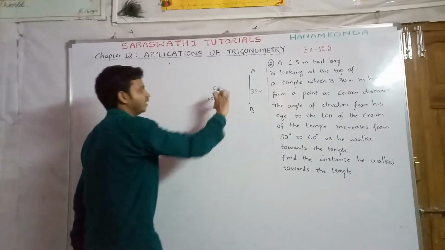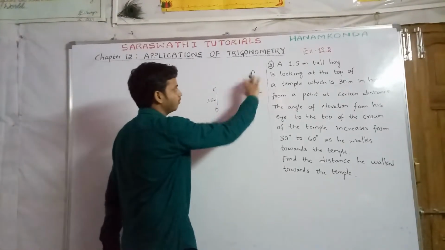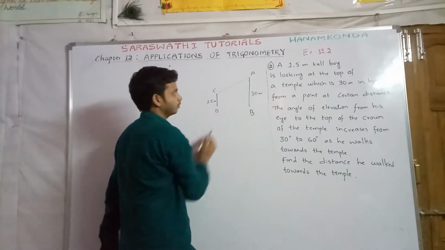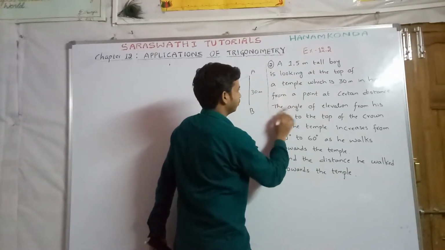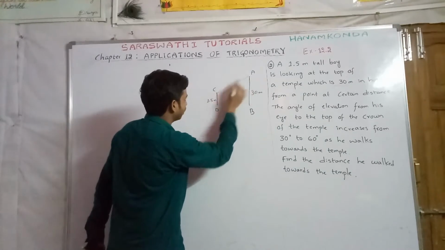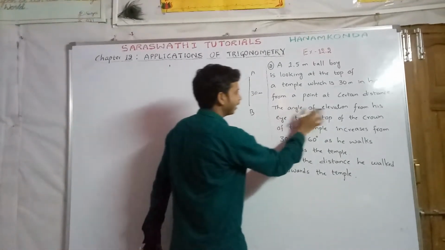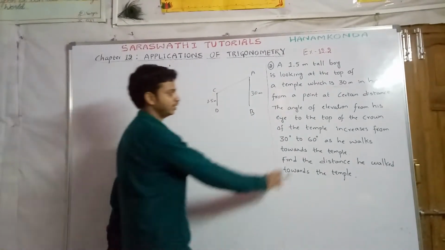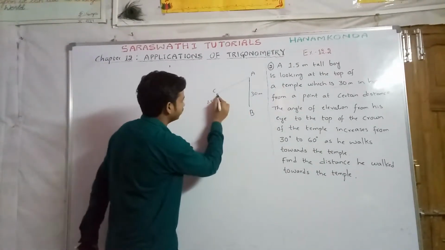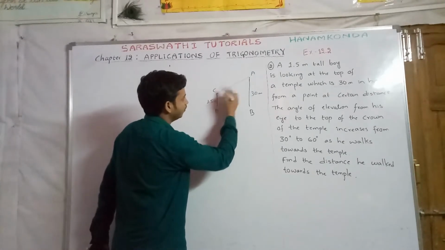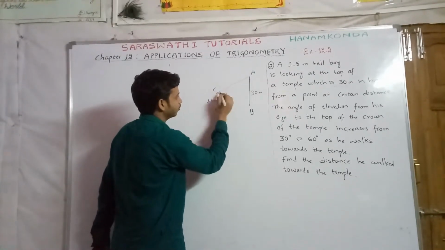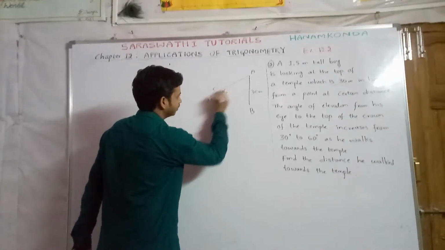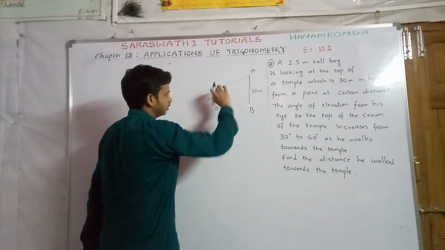The 1.5 meters tall boy is watching the top of the temple from a point at a certain distance, that is, from point C. The angle of elevation to the top of the temple increases from 30 degrees to 60 degrees as he walks toward the temple. That means the angle is 30 degrees when the boy is at the position CD.